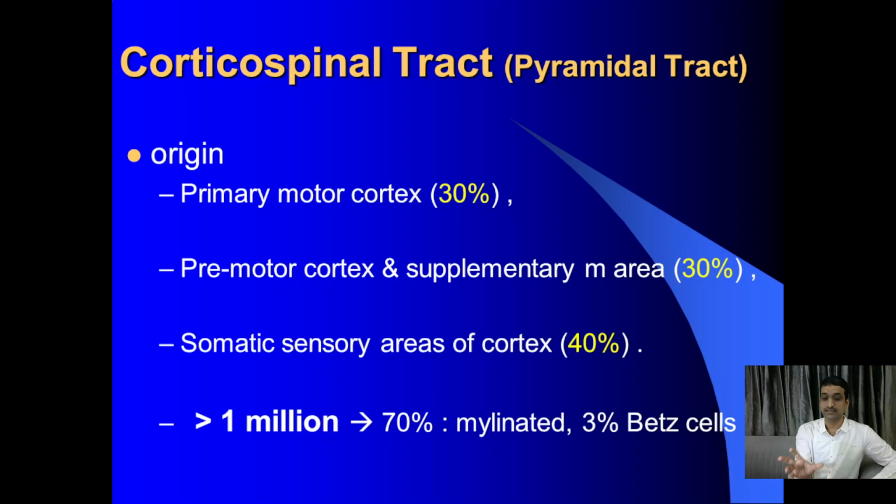Then 70% of the fibers in the tract, out of 1 million, are myelinated, and 3% of the fibers originate from giant pyramidal cells, which are known as Betz cells. That is the reason for the name pyramidal tract. One other reason is that as they go down the pathway, they form pyramids in the medulla oblongata. Then they decussate to the other side. That is what we are going to see in the flow chart.